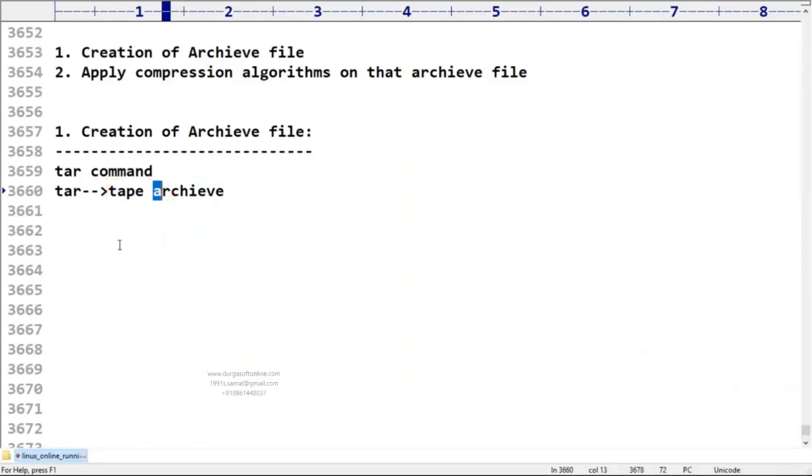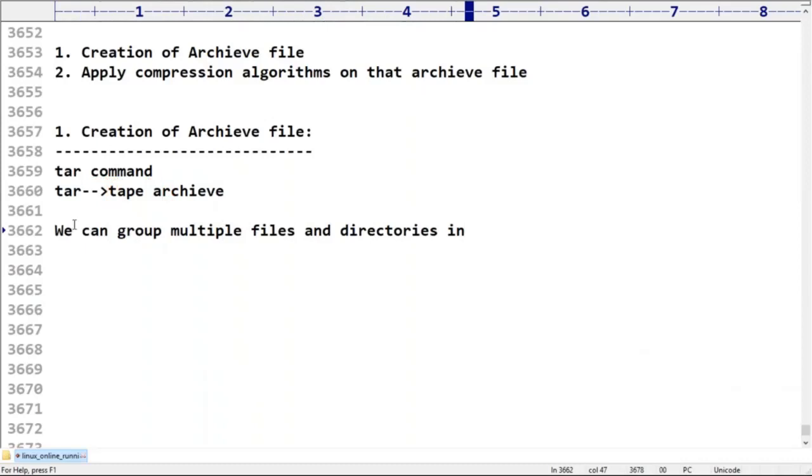We are creating just the archive file. Remember this very carefully. We can group multiple files and directories into a single archive file by using the tar command.